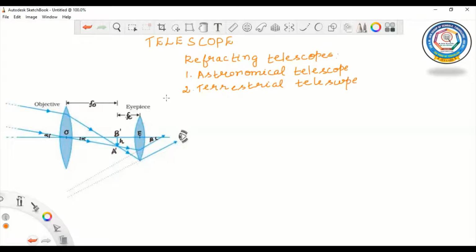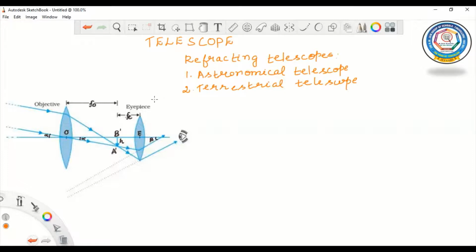This astronomical telescope is used to see heavenly objects like the sun, stars, planets, etc. So the final image formed is inverted one, which is immaterial in the case of heavenly bodies because of their round shape.